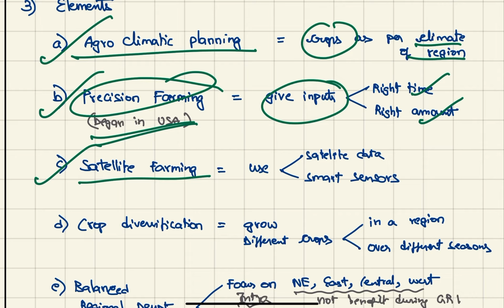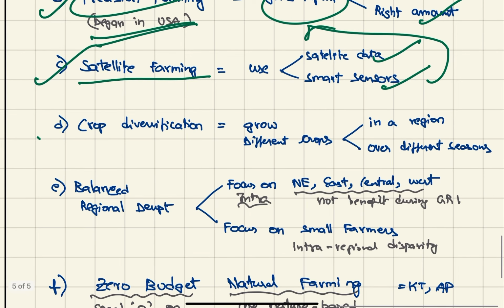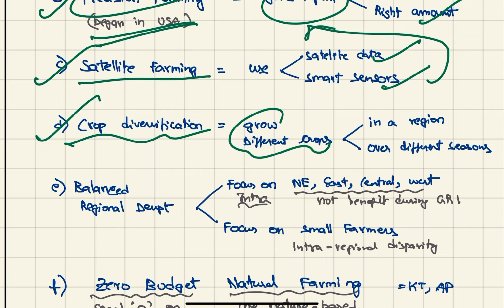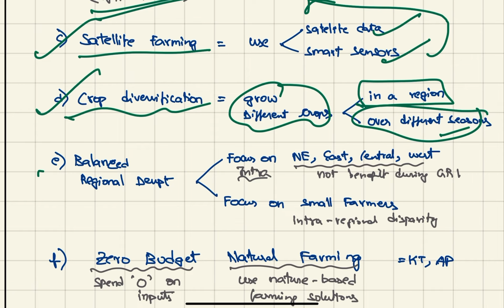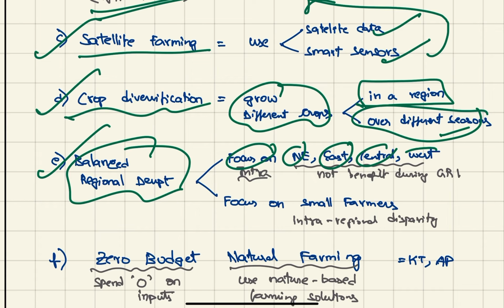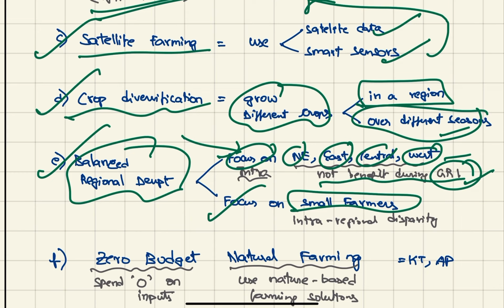Next, satellite farming: use of satellite data and smart sensors to know when to give the inputs. And crop diversification, to grow different crops in a region and over a particular season and over different seasons. And balanced regional development, focus on northeast, east, central and west India, which did not benefit much during green revolution one, and focus on the small farmers. So this will address the inter-regional disparities, and this will address the intra-regional disparity.